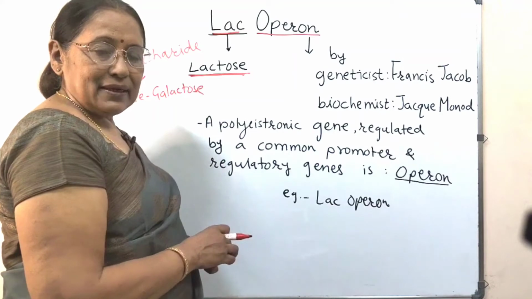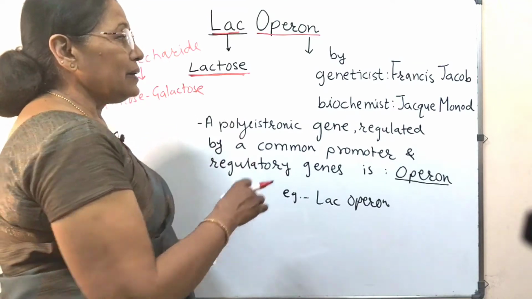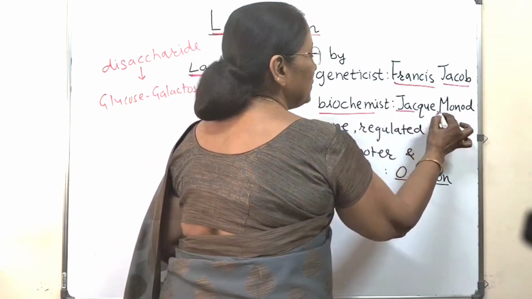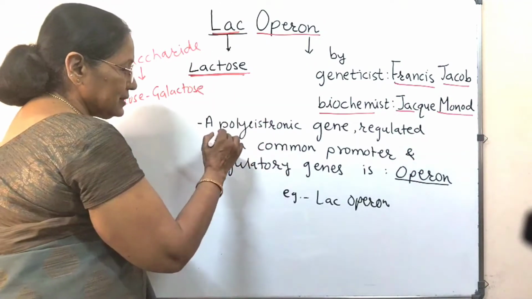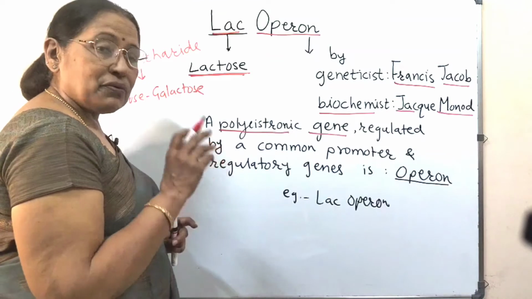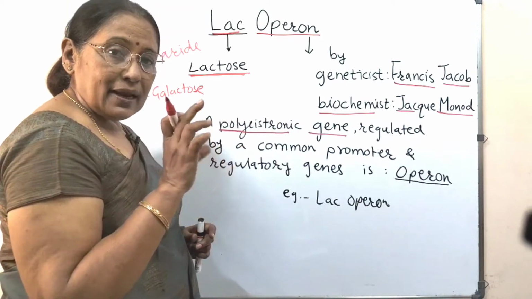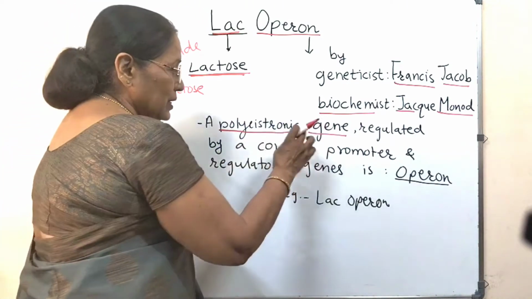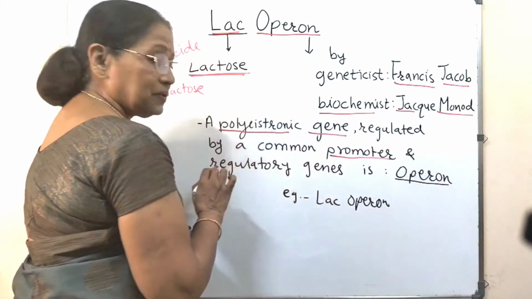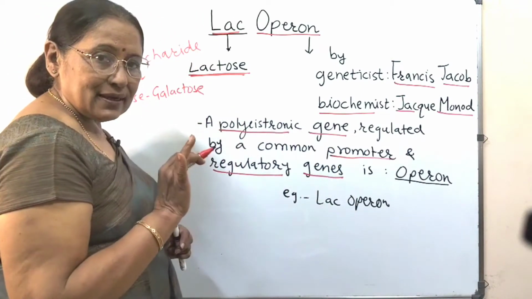This operon concept was elucidated by the geneticist Francis Jacob and the biochemist Jacques Monod. What is operon? Operon is a polycistronic gene. What is a polycistronic gene? There are many structural genes which are regulated by a common promoter, and of course other regulatory genes. This is called operon.